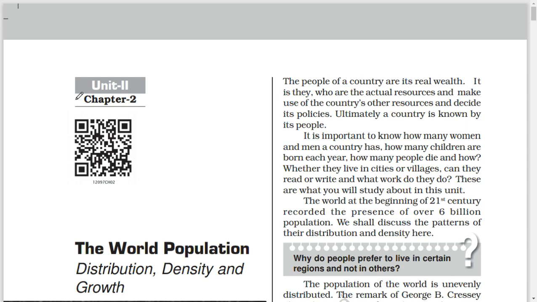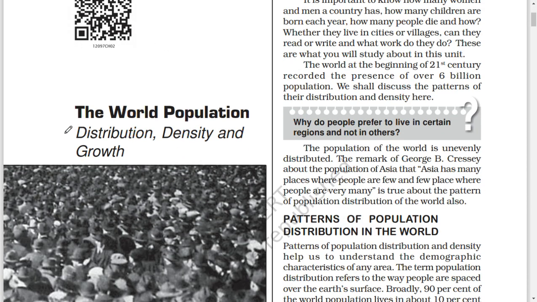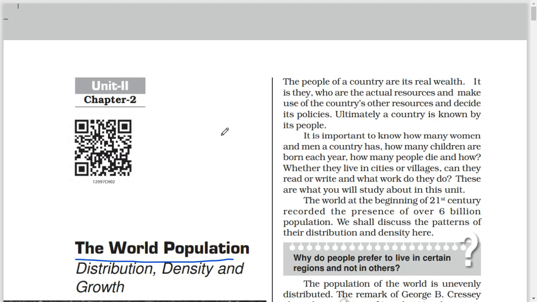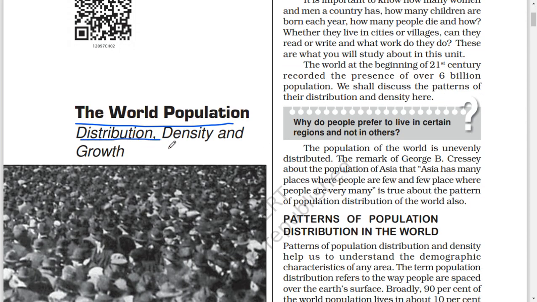Unit 2, Chapter 2. The World Population. Distribution, Density and Growth.